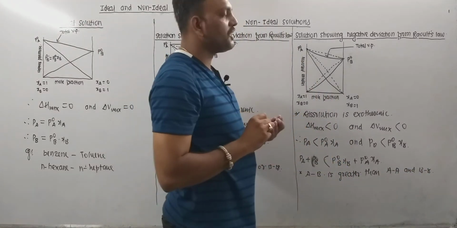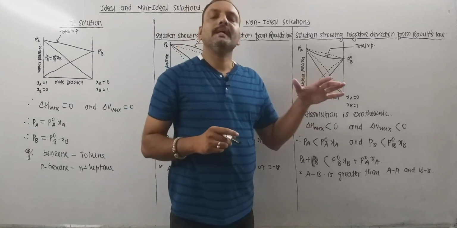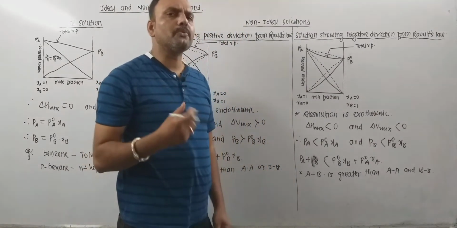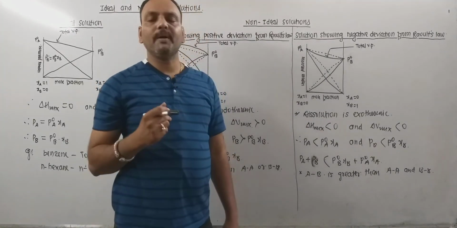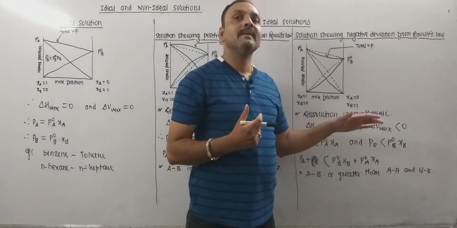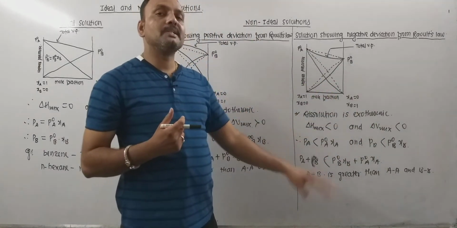So the vapor pressure of the resulting solution is lower than the constituents. So due to this, what happens exactly? There is a hike in the boiling point. I mean, the boiling point of such a solution is recorded higher than the constituents.